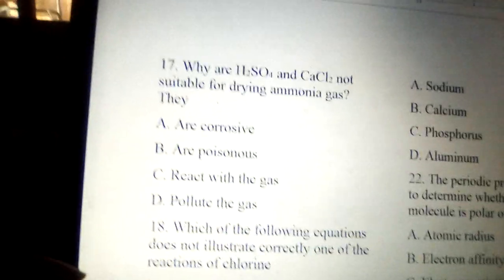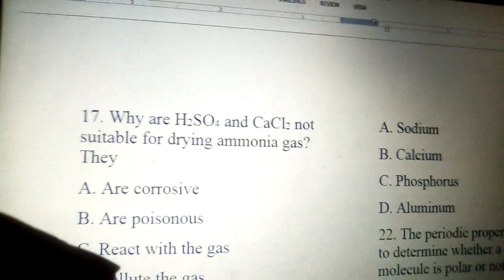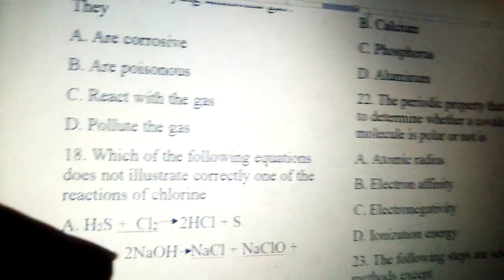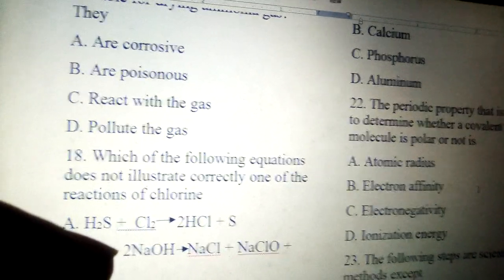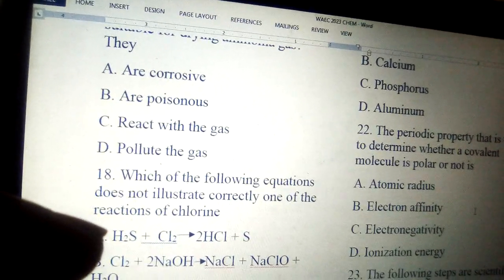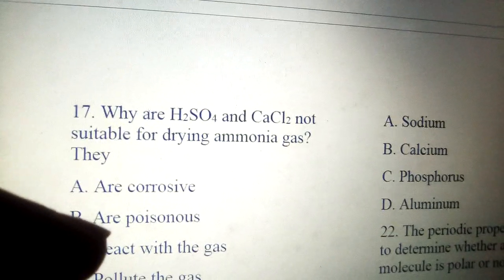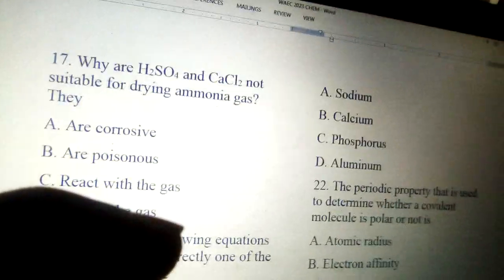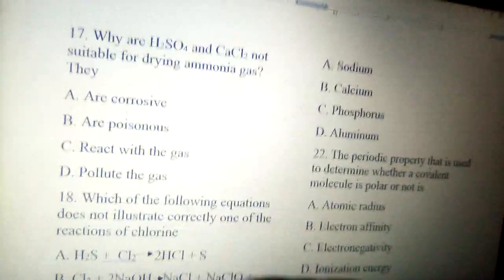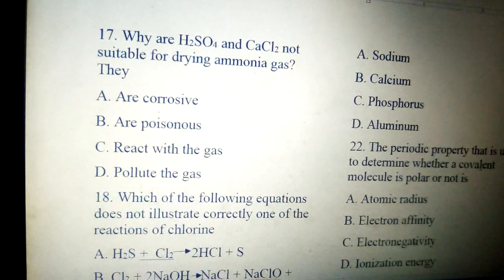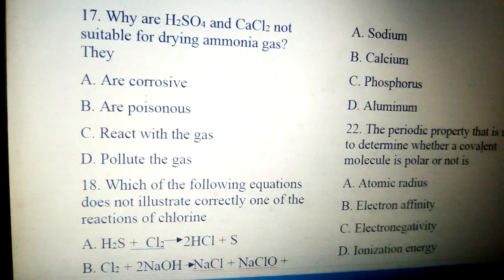Going to number 17, it says, why are H2SO4 and calcium chloride not suitable for drying ammonia? A, they are corrosive. B, they are poisonous. C, they react with the gas. D, they pollute the gas. The right answer to that question is C, they react with the gas. H2SO4 reacts with the gas to form ammonium sulfate, while calcium chloride reacts with the gas to form a complex of ammonia.